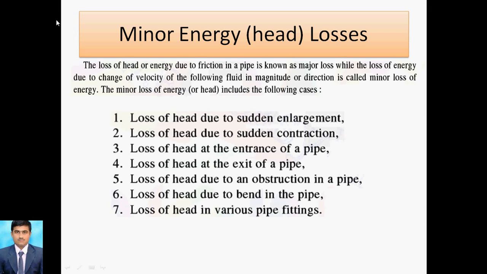The next minor loss is the obstruction in a pipe. Obstruction means obstacle. Whenever the liquid is flowing in the pipe and there is an obstruction, or you can say obstacles, that area is called an obstruction. This loss is considered in obstruction of pipe for minor losses. The next is the loss of head due to bend in pipe. Whenever the pipe is bent at some sections, that should be considered as bend loss, or minor energy losses in terms of bend in pipe.